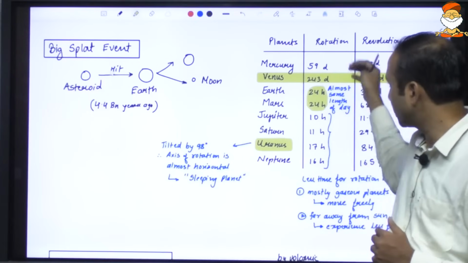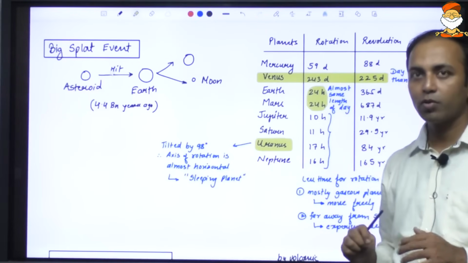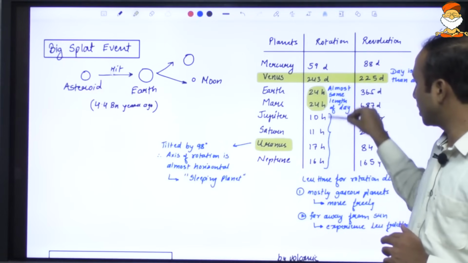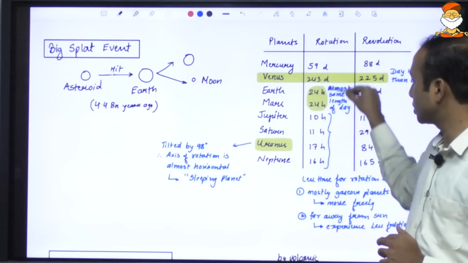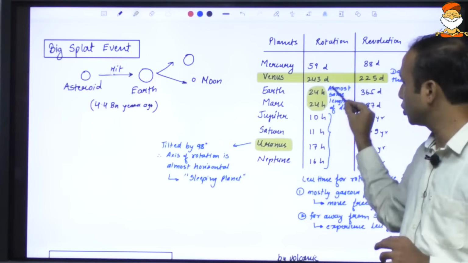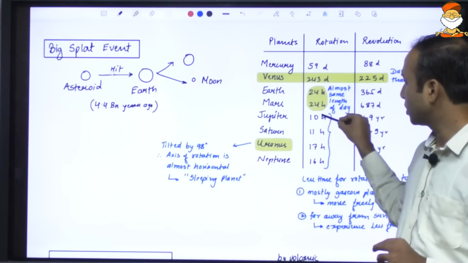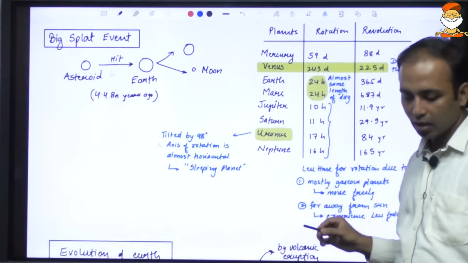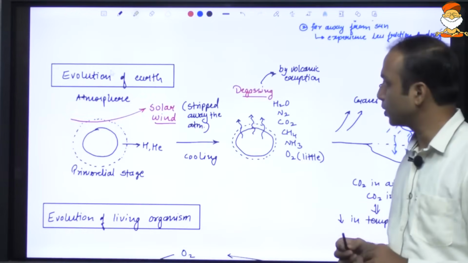So you can just remember the sequence with respect to the revolution. Rotation, the sequence is not very uniform. So you may just mug up some of the facts over here. Okay, we'll come to these facts once again as we do the rotation and the revolution.